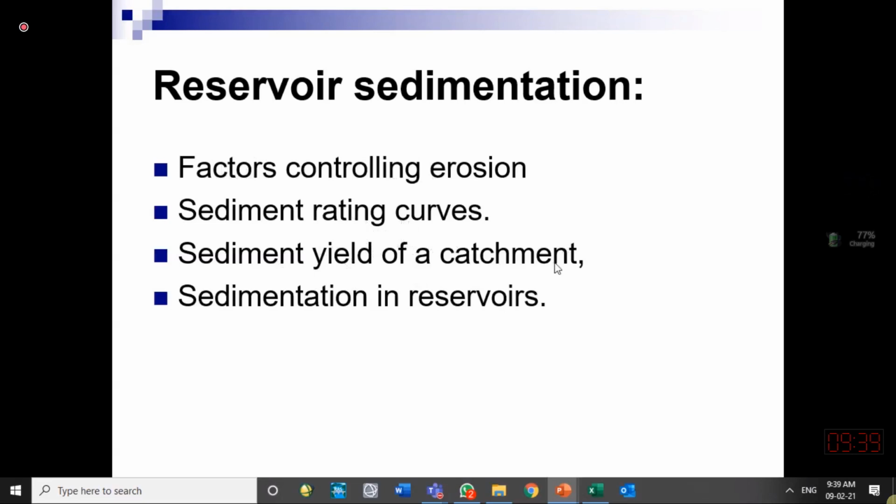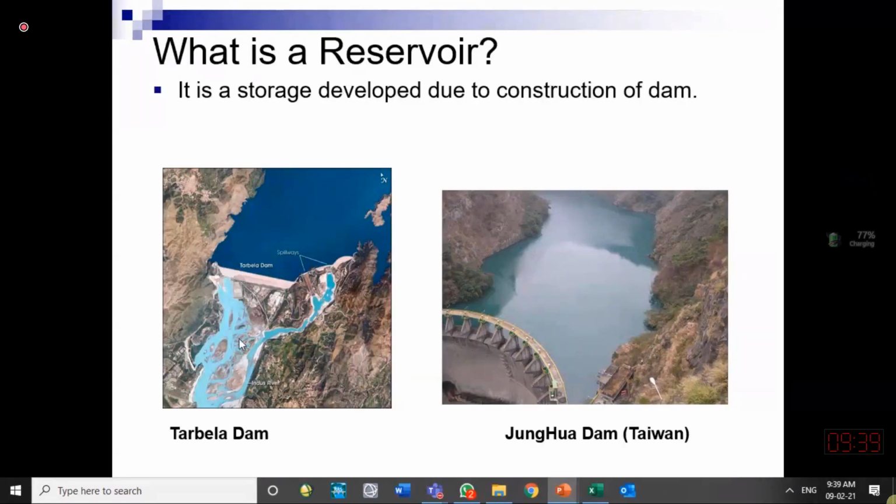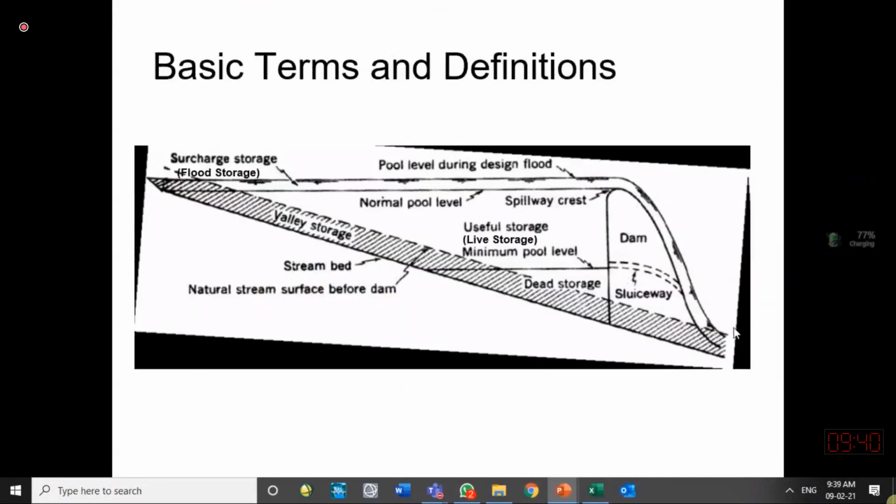Sediment yield of the catchment is how much sediment is being released by a certain area of the catchment. That is a yield. Or how to manage sedimentation in the reservoir. So what are the different ways people do it? So here is the reservoir shown, Tarbela Reservoir. This is Tarbela Dam, Tarbela Reservoir. This is another dam, another reservoir. So when we construct it, we want to store water inside it.